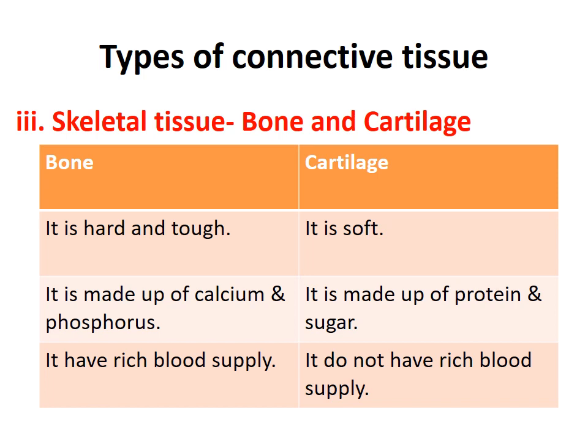So what are bones and what is cartilage? Bone is hard and tough. Whenever you touch any part of your body, like your hand or your legs, it feels hard and tough. Why? Because bones are present there.